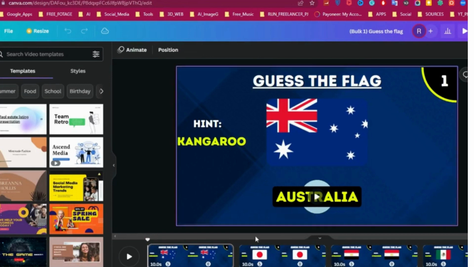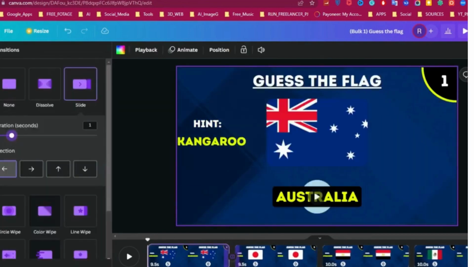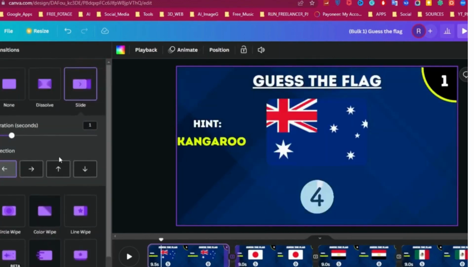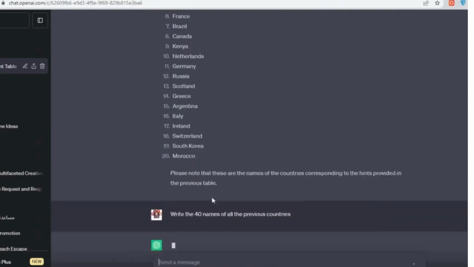Now we have to add transitions between scenes. Simply click on this transition icon and choose one of them and apply them between all scenes. Now the last thing we need is voiceover. First go to GPT and ask to write the 40 names of all the previous countries.